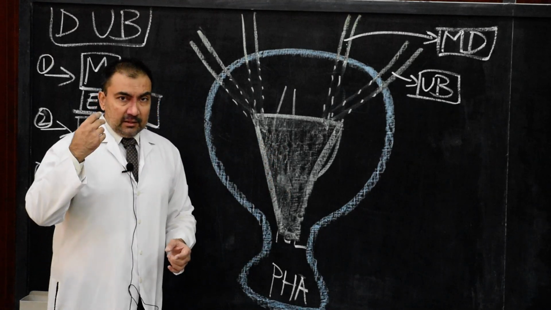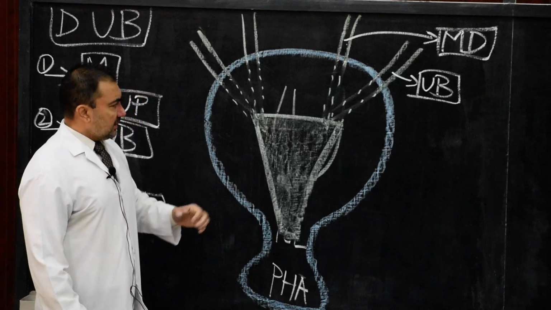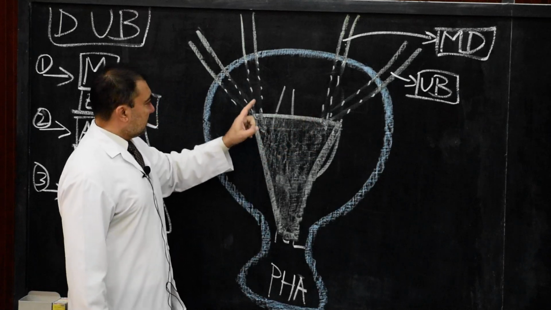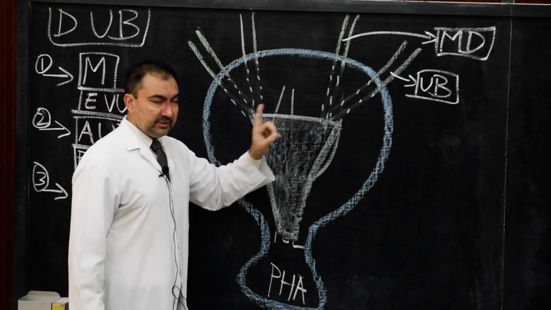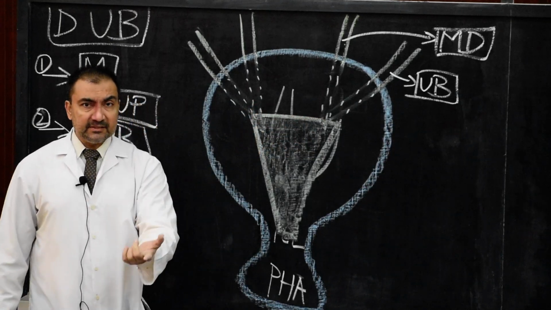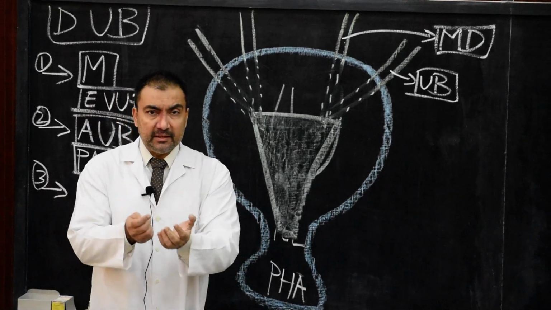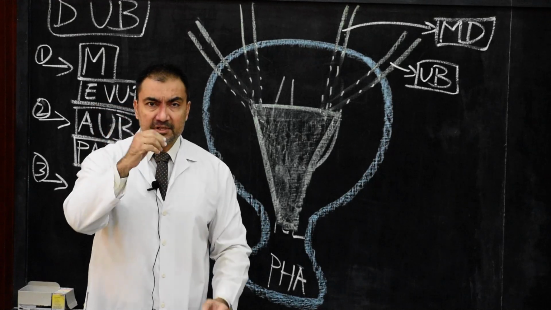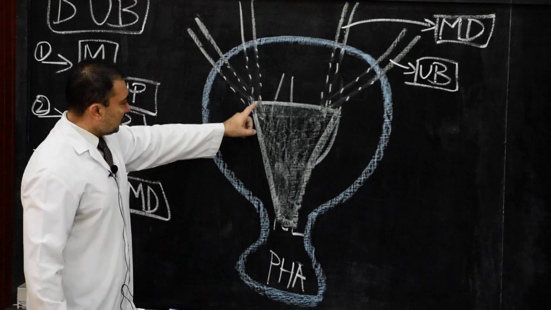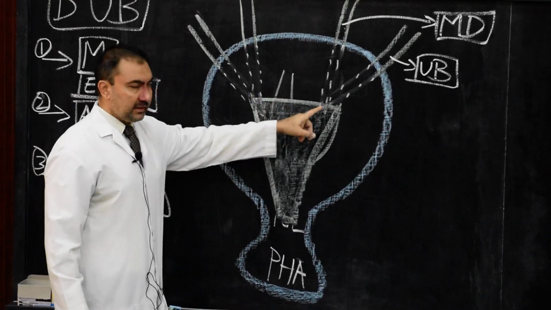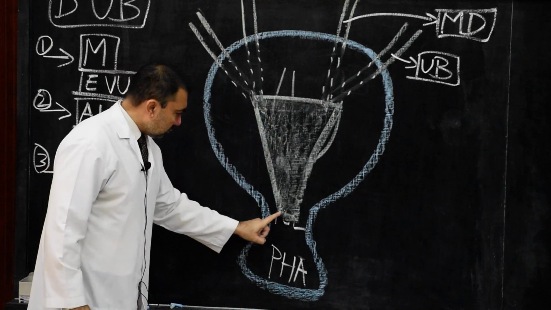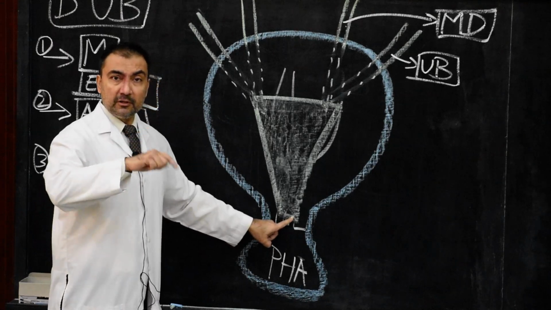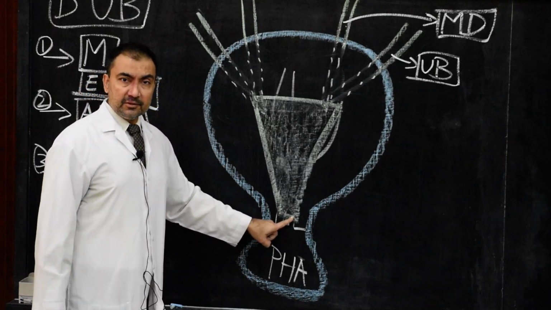Now here, the second important point will be, after the absorption of the caudal end of the mesonephric ducts, the most caudal end of the mesonephric ducts, as I have explained in the previous segment in embryogenesis, will open in the dorsal wall of the pelvic portion of the urogenital sinus. So therefore, the most caudal end of the mesonephric ducts, after absorption, are opening where? In the pelvic portion, in the dorsal wall of the pelvic portion of the urogenital sinus.